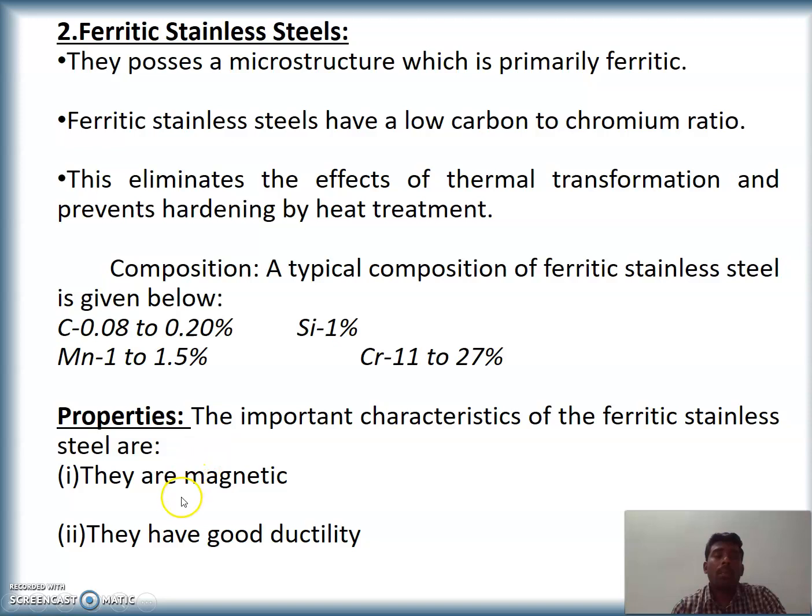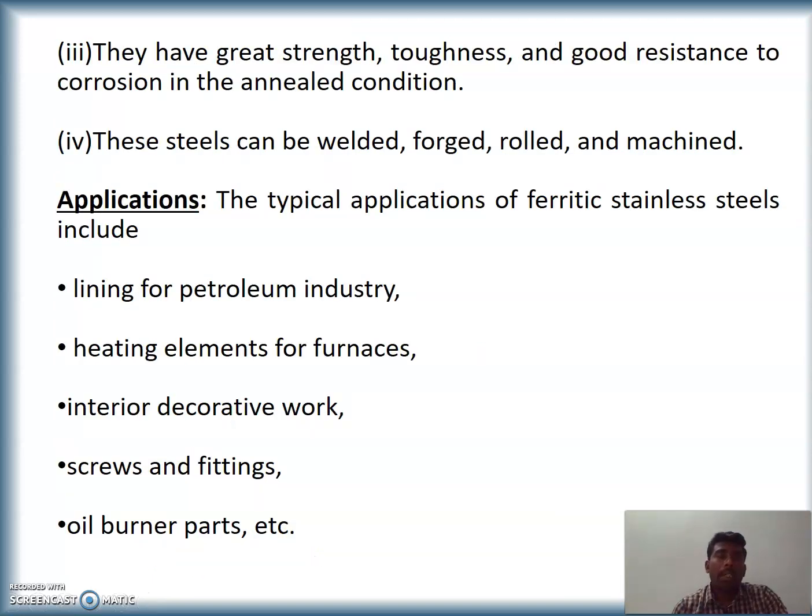The properties are that they are magnetic, and have good ductility, great strength, toughness, and good resistance to corrosion. These steels can be welded, forged, rolled, and machined. Some applications are in petroleum industries, furnace applications, interior decorative works, screws, fittings, etc.